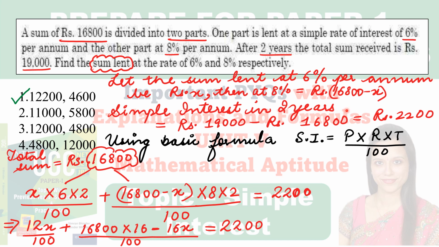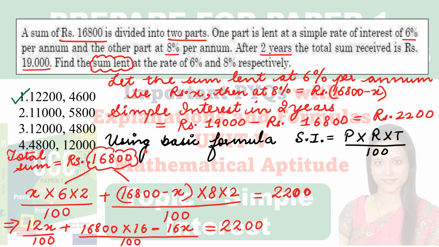Simple interest in 2 years. It is given that after 2 years the total sum received is this. After 2 years we have to get this, okay. The situation is that it is rupees 16,800. The difference between these two values gives us the simple interest in 2 years. That comes out to be rupees 2,200.